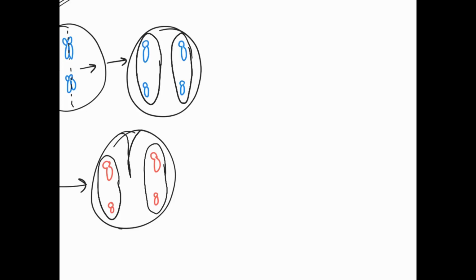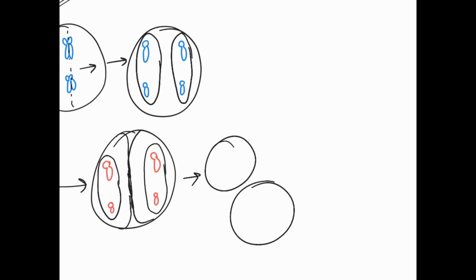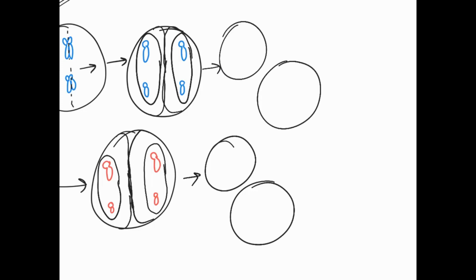Our cell membrane is going to start pulling into the center of the cell until it pinches it off into 2 cells. Same thing here. Go down here, and we get 2 cells from this as well. So we have our 2 cells with their nuclei, and at the end we actually have 4 cells, and they have half of the information.